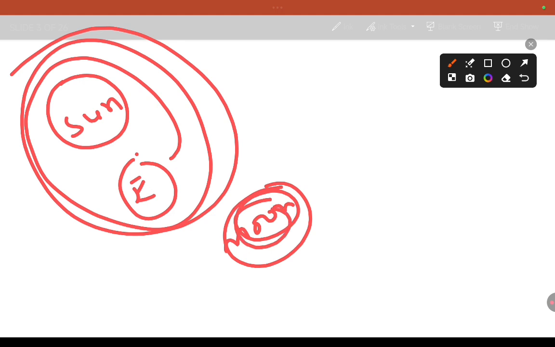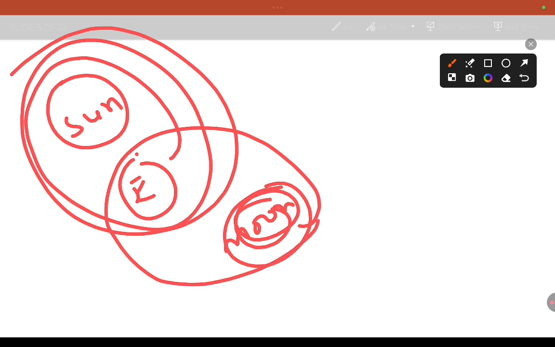So this type of motion is called periodic motion. Earth revolves around the sun, and the moon revolves around the earth, with a regular interval of time. This is known as periodic motion.